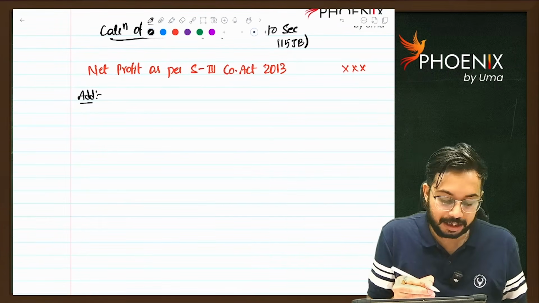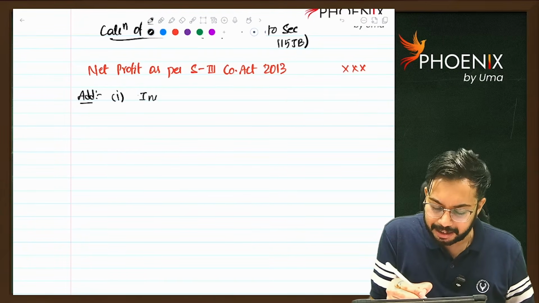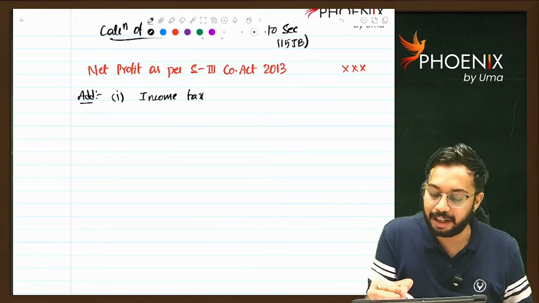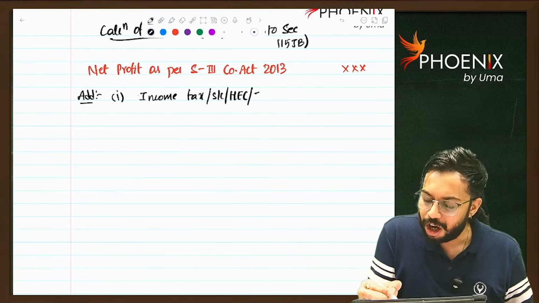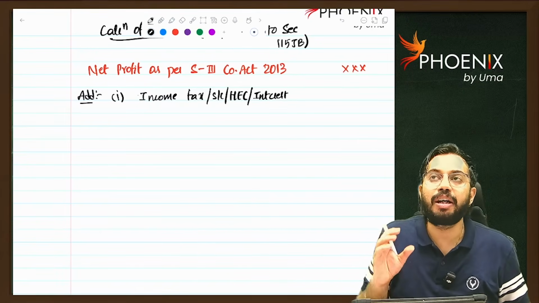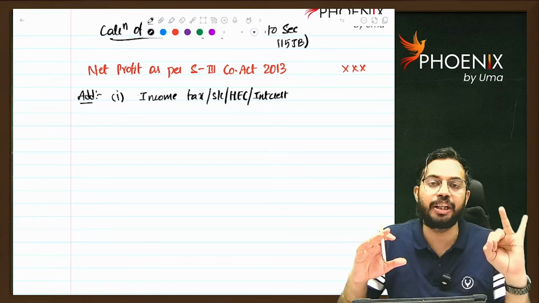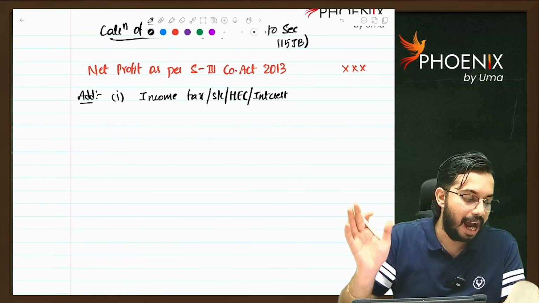First adjustment: income tax related expenses are required to be added. Income tax or surcharge or health and education cess or interest. Whatever the amount as per Income Tax Act, income tax, surcharge, health and education cess, interest, all these are required to be added back.